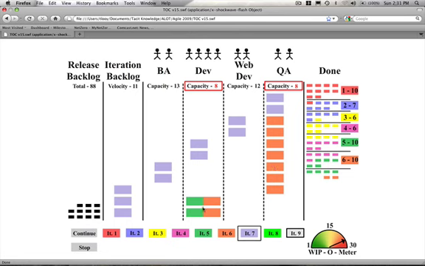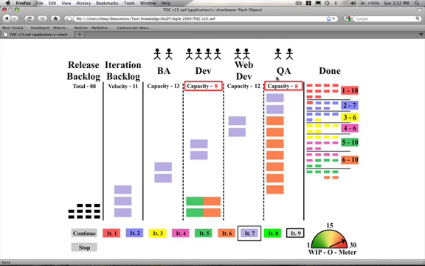Now, one of the reasons why these went backwards is if you look at the color of these four stories, they're green and orange, which means they're iteration 5 and iteration 6 stories. That means these stories are pretty old. They've aged probably 2 iterations for the green ones and another iteration for the orange ones. So these defects cannot be fixed right away because the developer hasn't looked at the code in quite a while. And so they're going to have to go sit in the queue, and that's diminished the capacity of the developers for dealing with new story cards. Their capacity for dealing with new story cards has now been reduced to 8.